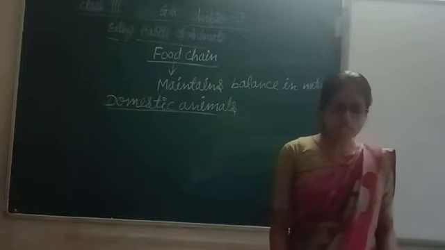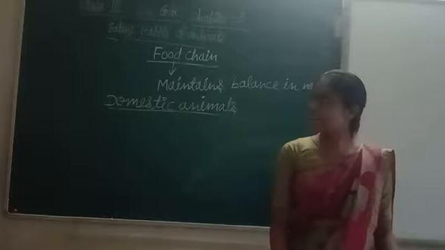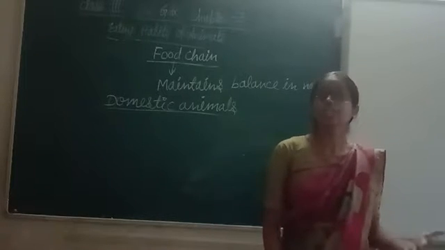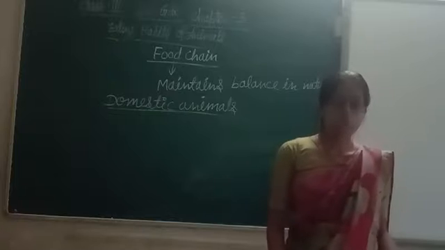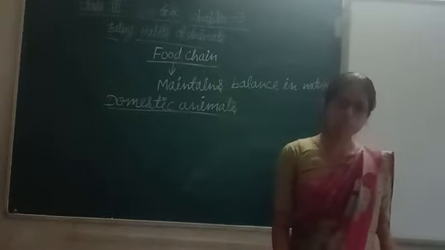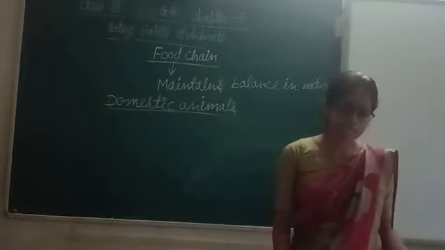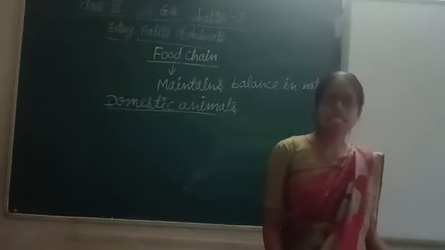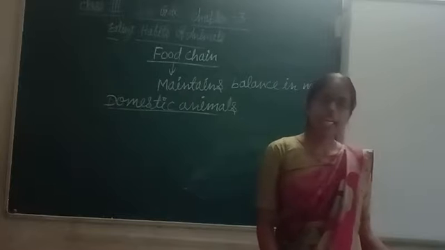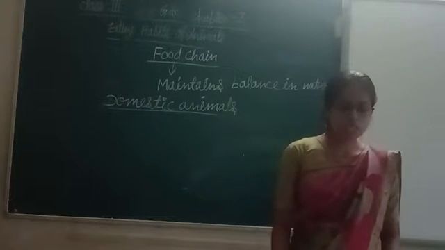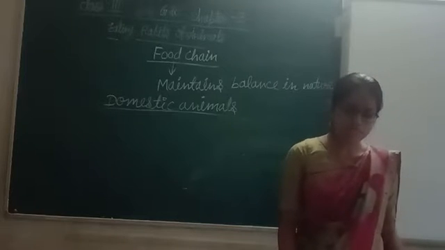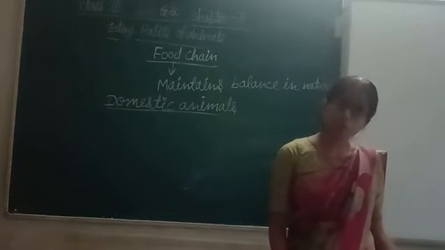Cow, buffaloes, goats, they give us milk. Hens, what do they do? They give us eggs. Bullocks, what do they do for us? They help us plow the field. Donkeys, horses, camels, etc. carry our loads. Dogs, what do they do? They guard our houses. Thus they help us a lot.